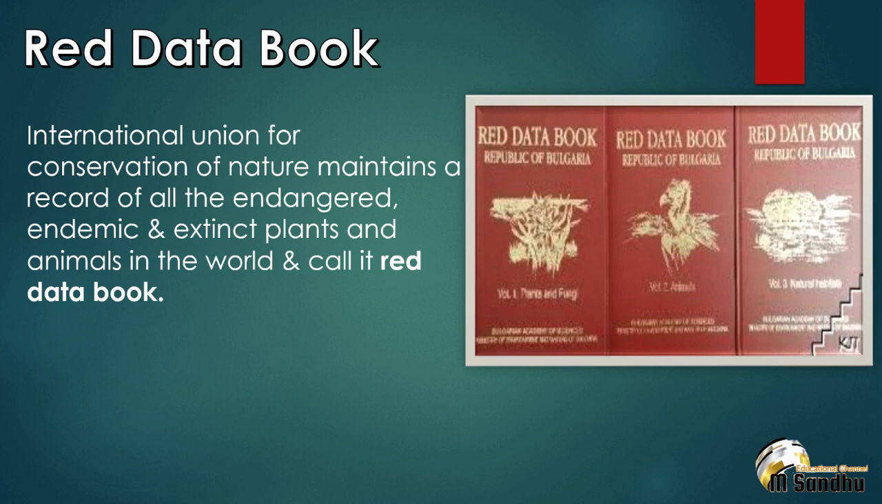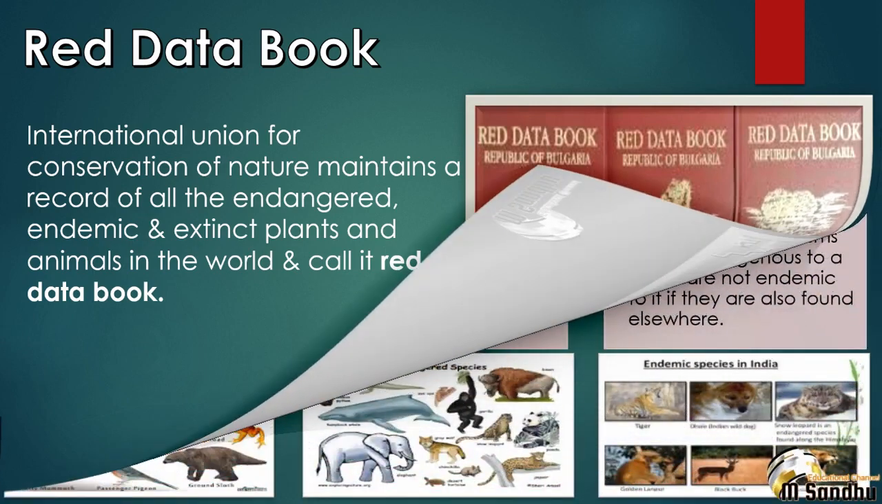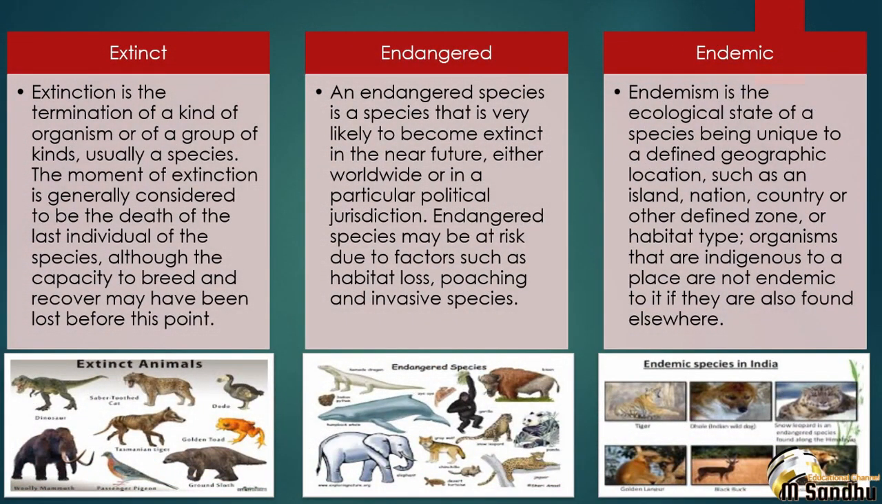IUCN, the International Union for Conservation of Nature, maintains a record of all the endangered, endemic and extinct plants and animals in the world and calls it the Red Data Book. That means the book which records all the types of plants and animals which are in the endangered, endemic and extinct category. Now let us broadly categorize and discuss in detail what are extinct, endangered and endemic species.